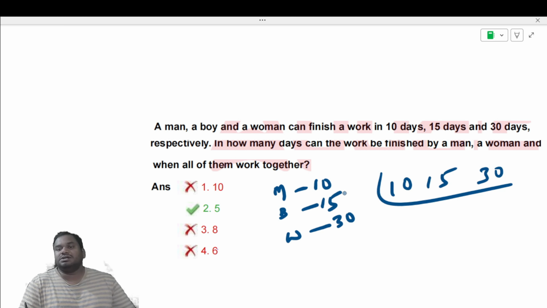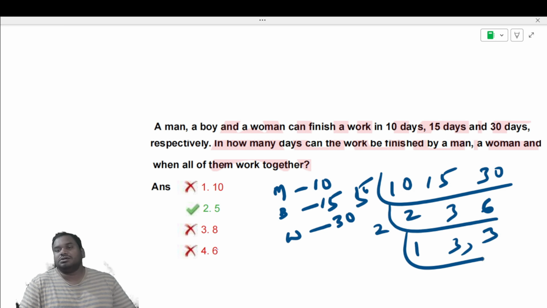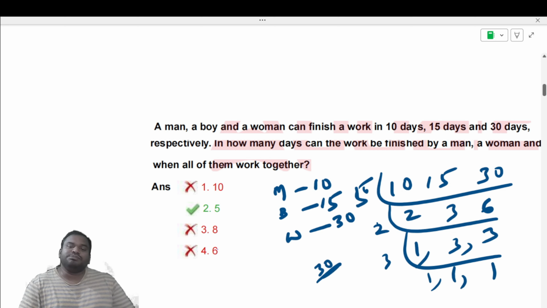So we'll take the LCM. So the total number of blocks is 30 by taking the LCM.